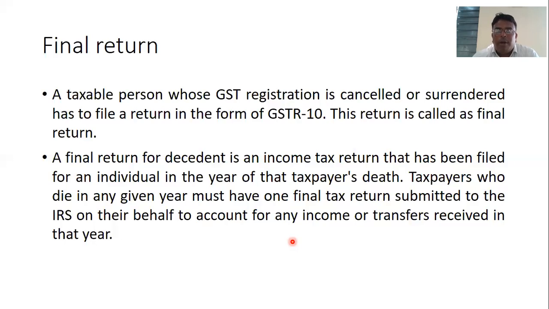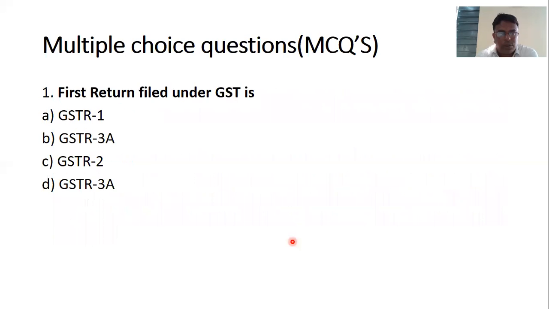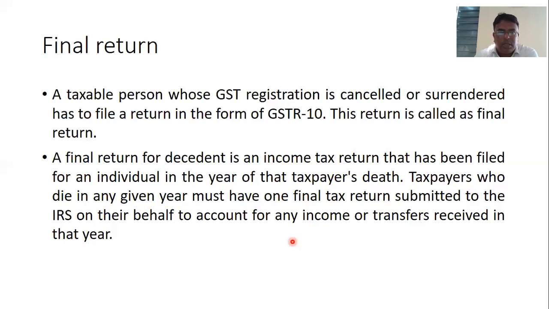So this is about the final return. Annual return is nothing but the return to be filed by every registered taxpayer based on the sales and services and the purchases made by him in a particular period of time. Annual returns would be filed by 31st December every year. These are the important things we all need to understand when we talk about the concept of annual return and final return.